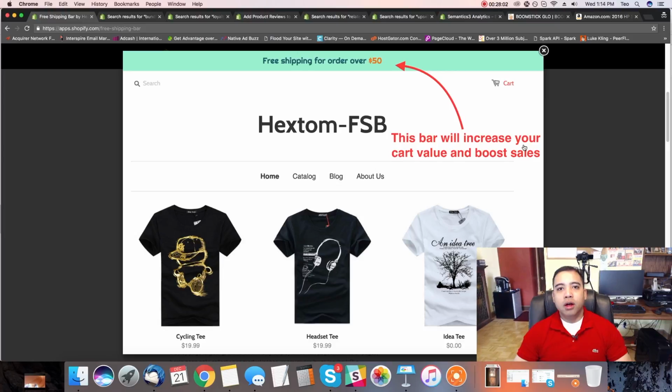There was a study done in marketing, in a supermarket. If you go into a supermarket and you have a smaller basket or a smaller cart, you tend to buy fewer items.